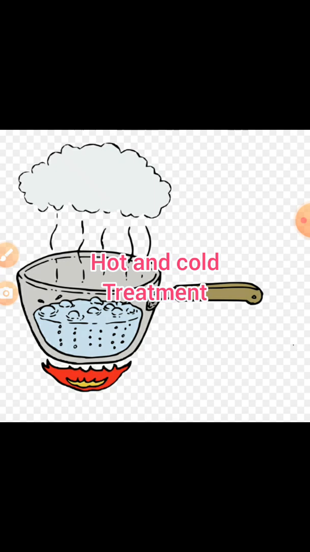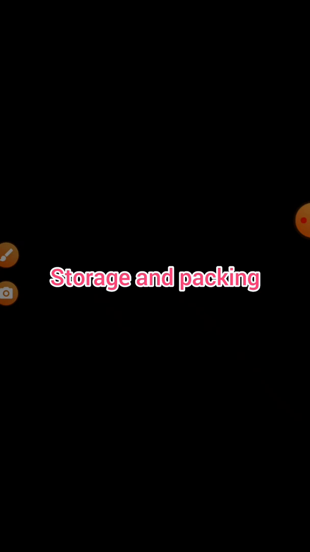Pasteurization. The milk is heated to about 70 degrees Celsius for 15 to 30 seconds and then suddenly chilled and stored. By doing so, it prevents the growth of microorganisms. This process was discovered by Louis Pasteur. It is called pasteurization. Storage and packing. These days, dry fruits and even vegetables are sold in sealed airtight packets to prevent the attack of microorganisms.